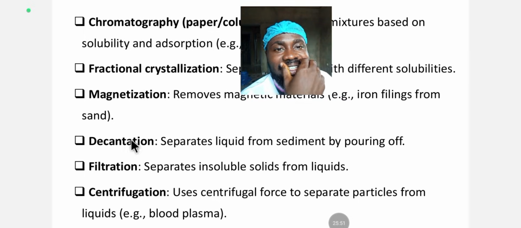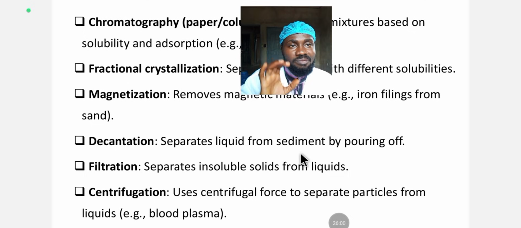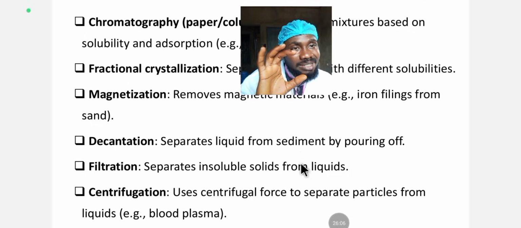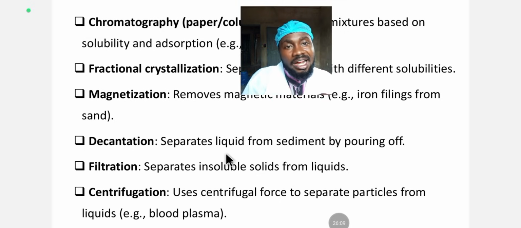So this decantation is also used by people that make akamu. If you make akamu, pap, apu, or fufu, it's also a method used to separate the water from the sediment. That sediment is the apu, that sediment is the akamu, that sediment is the fufu, and you have to separate the water and so on and so forth.